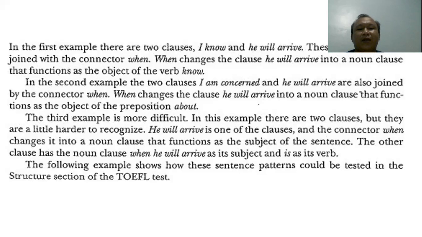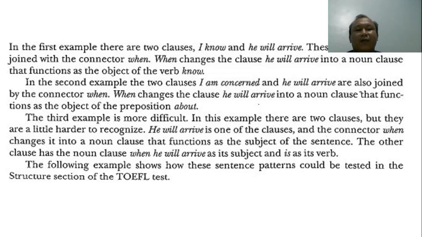The third example is more difficult. There are two clauses, but they are a little harder to recognize. He will arrive is one of the clauses, and the connector when changes it into a noun clause that functions as the subject of the sentence. The other clause has the noun clause when he will arrive as its subject and is as its verb.